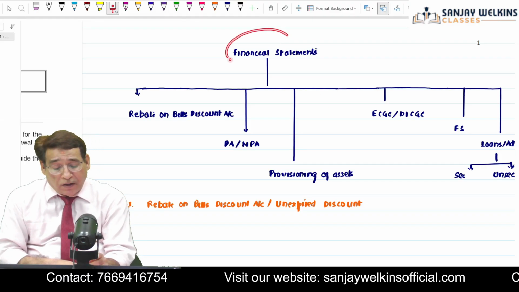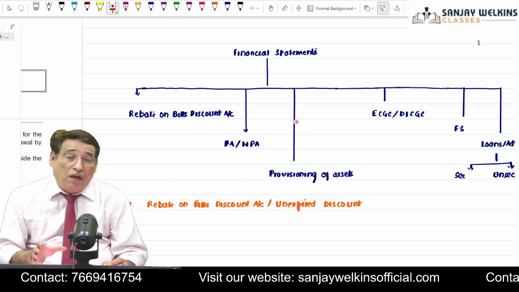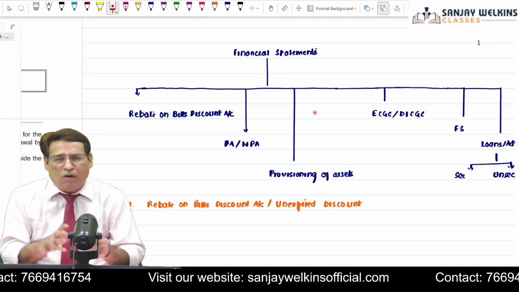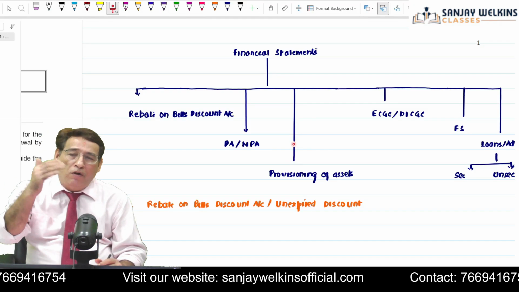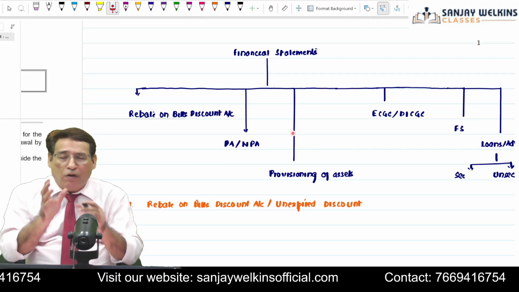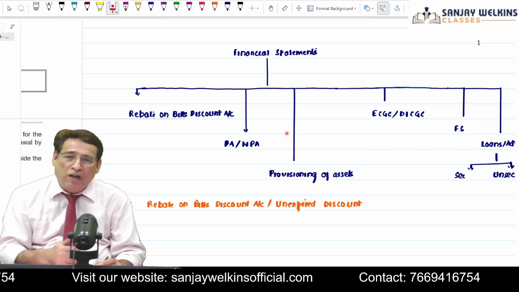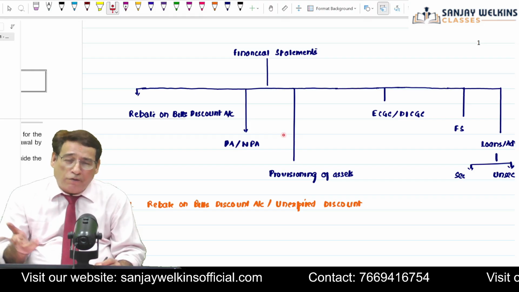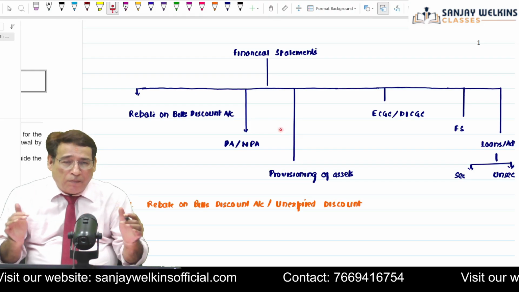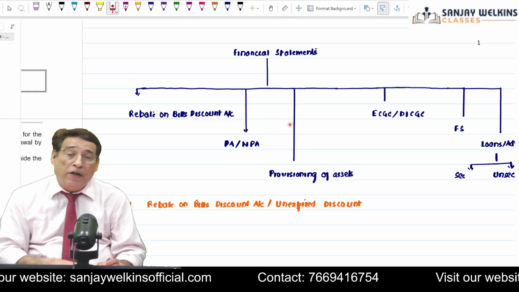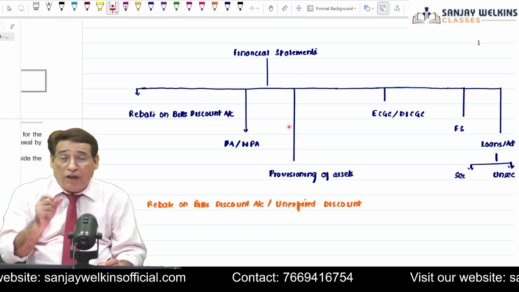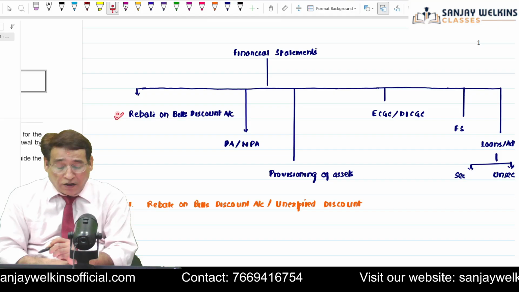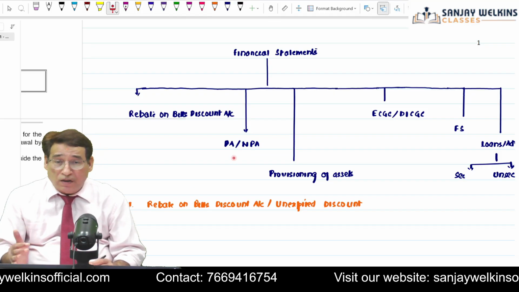When a banking company is going to prepare its financial statement, it has to face several complicated sorts of adjustments. For example, in your earlier phases of education, when you used to prepare your trading account, profit and loss account, there used to be several adjustments like outstanding expenses, outstanding salary, prepaid rent, bad debts, provision for bad debts, etc. Similarly, a banking company has to tackle very hard, very complicated, very tedious sorts of adjustments. Prominent among them is rebate on bills discount account. This is one such adjustment.